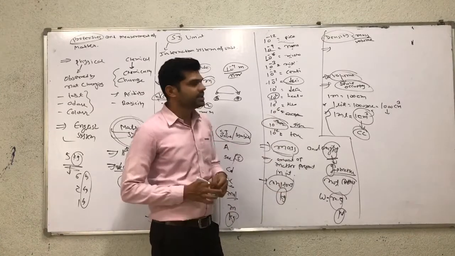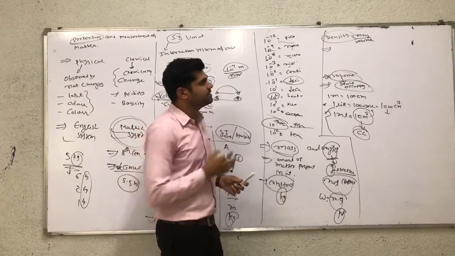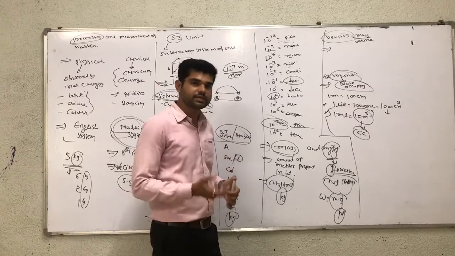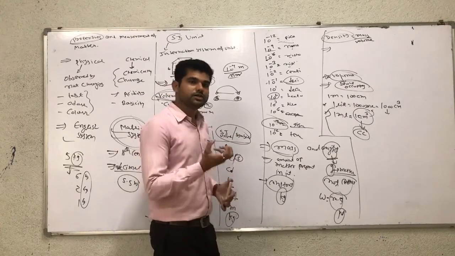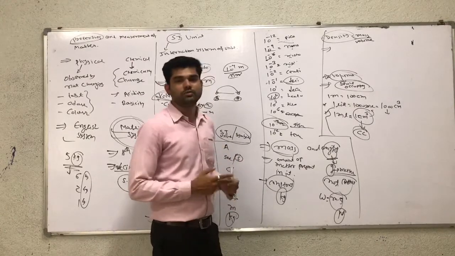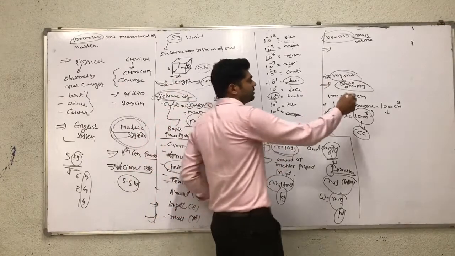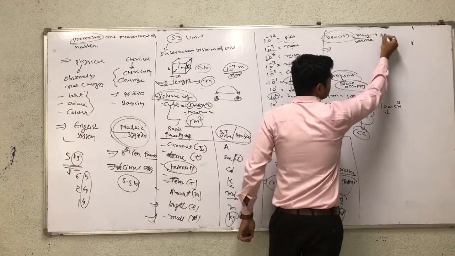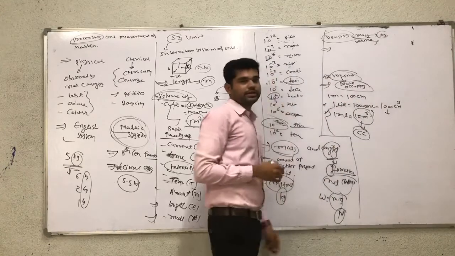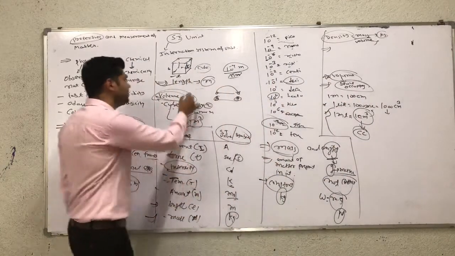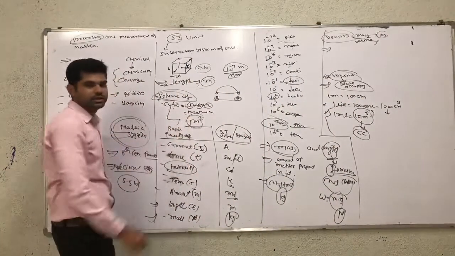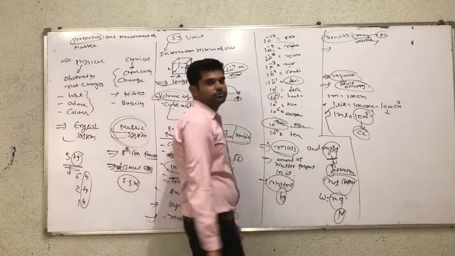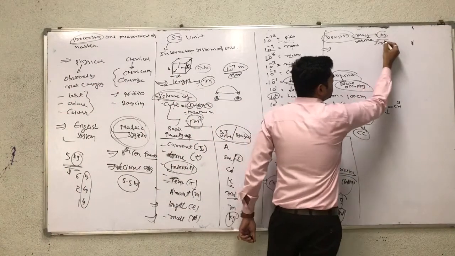Now after understanding volume, let us understand what is the density of a substance. Density means mass by volume: mass of the substance divided by volume of the substance. The SI unit of mass is kg. The SI unit of volume is meter cube.